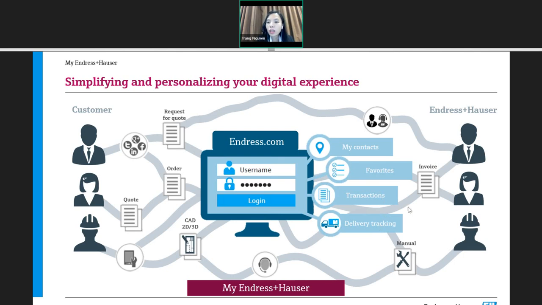Furthermore, the documents surrounding the order, like the pro forma invoice, the order confirmation or the delivery note, can be found on the website after you log in with your account.